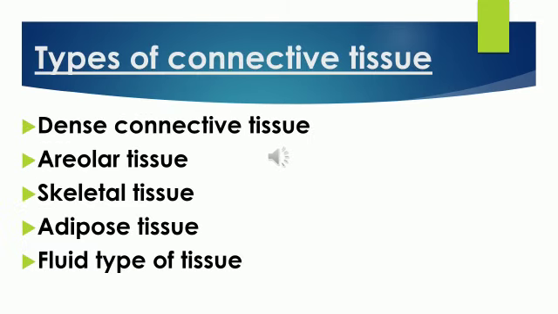Types of connective tissue. Here are a few types which you will learn one by one in further slides. First is dense connective tissue. Next are areolar tissue, skeletal tissue, adipose tissue, and fluid tissue. Let us study them one by one in detail.